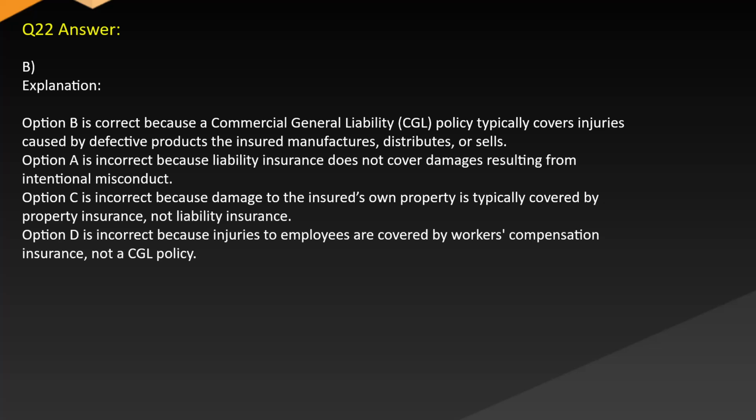Option C is incorrect because damage to the insured's own property is typically covered by property insurance, not liability insurance. Option D is incorrect because injuries to employees are covered by workers' compensation insurance, not a CGL policy.